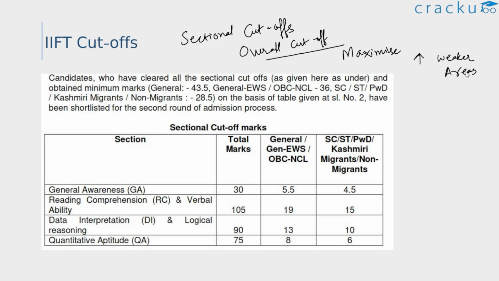So make sure you have a specific approach for each section. Let's say for instance, in the verbal section, there are different types of questions as mentioned, such as vocabulary and grammar based, and these questions are not present in the CAT. So make sure you prepare for these areas thoroughly. If you are very serious about the IIFT exam, you need to additionally allot 2 hours for the preparation, and you should also allot 30 minutes for the GK section, and the remaining time you can prepare for the other areas that are not tested in the CAT.